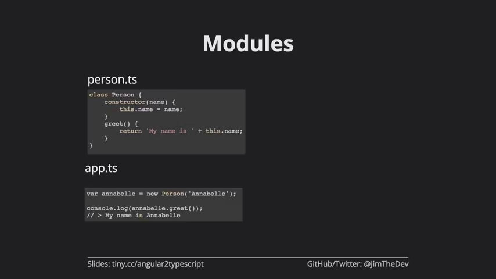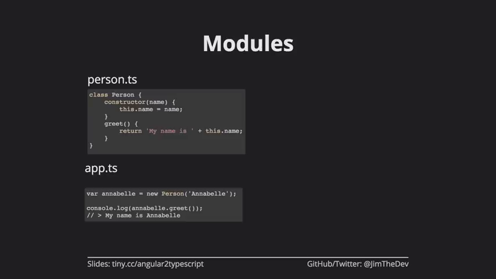The thing about TypeScript that is different from JavaScript in terms of your files: if you include a file into your HTML file in JavaScript, you add a script tag, that code is going to be automatically run, and it's going to be global. So if I have two files, those files can interact without me needing to do anything. This seems like a great feature, but when you get larger and larger applications, you have more and more problems.